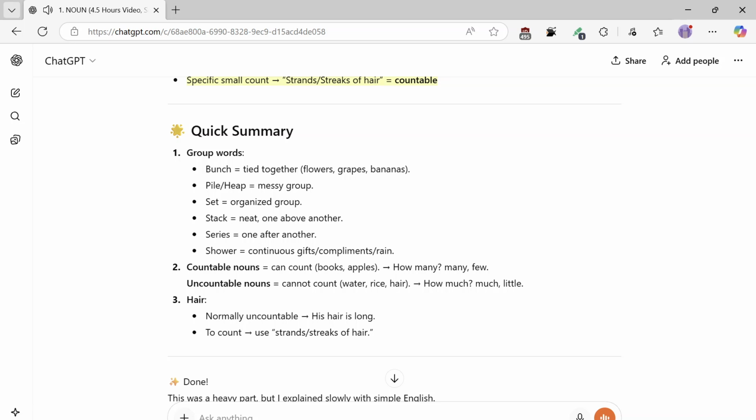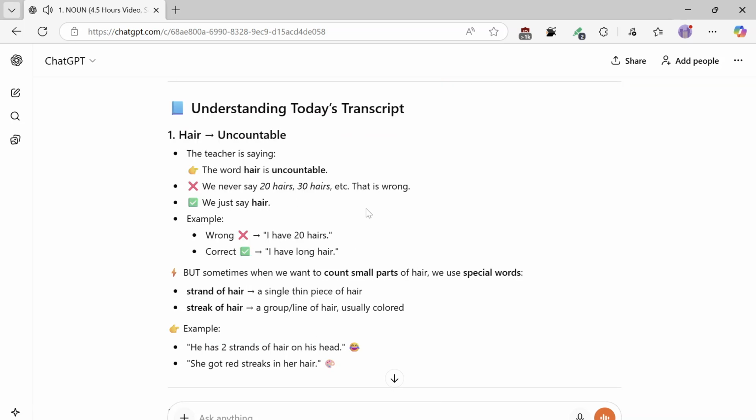2. Countable nouns can be counted: books, apples. Use how many, many, few. Uncountable nouns cannot be counted: water, rice, hair. Use how much, much, little. 3. Hair is normally uncountable: his hair is long. To count, use strands or streaks of hair. Done, step by step, in very simple beginner English with examples, emojis, and clear notes.